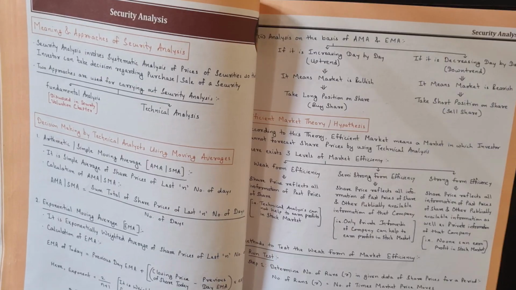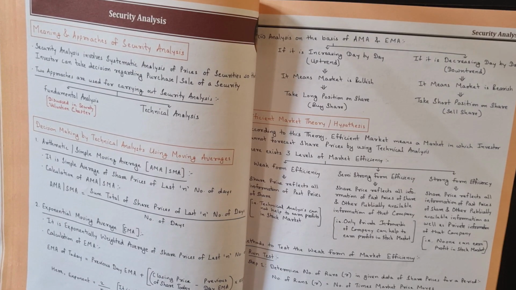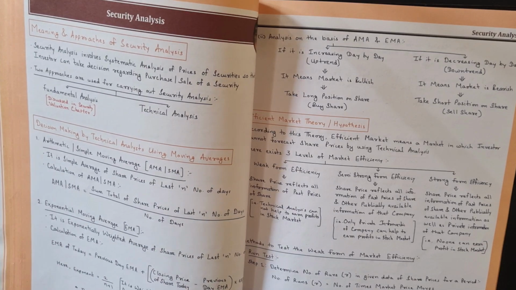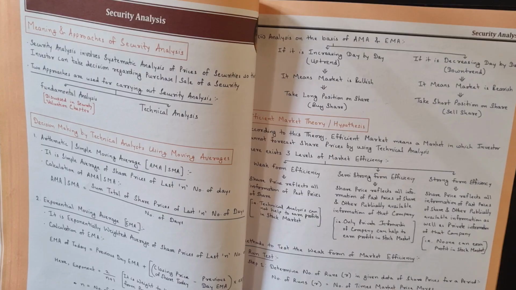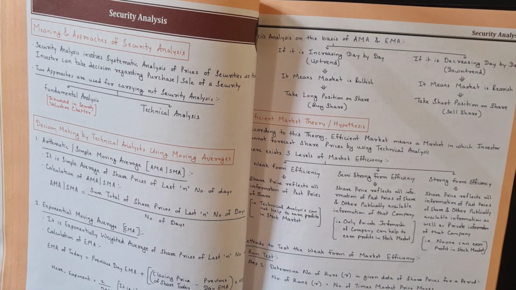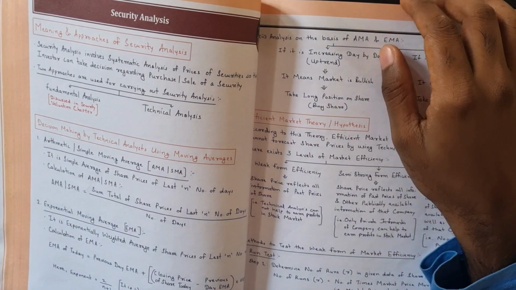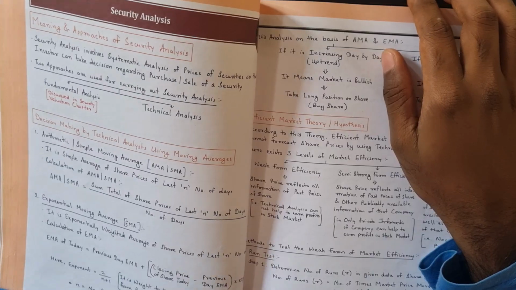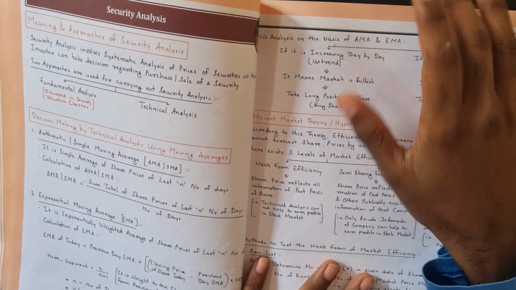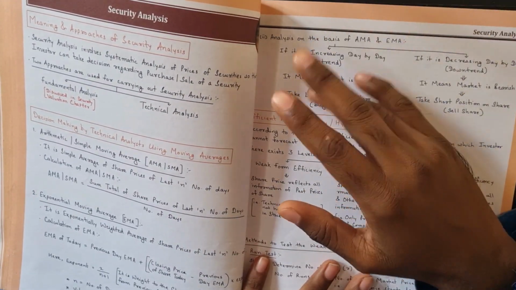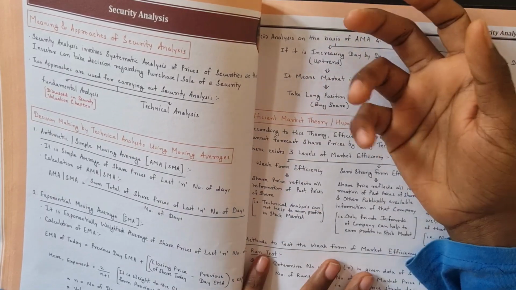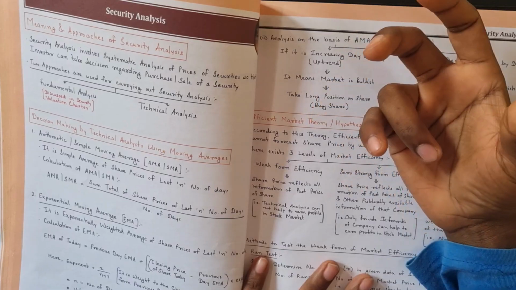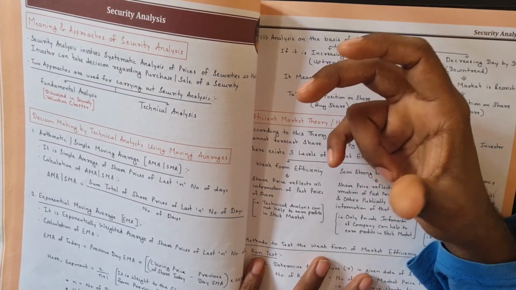Okay, this exponent factor can also be given in the question. If it is not given in the question, then calculate it. There are some notes given here. AMA and EMA cannot be calculated for no trading days. If on a certain day there is no trading happening, that is your Saturdays, Sundays, or any holiday like Diwali or Holi, on those days your market is not open. So for that day we cannot calculate AMA and EMA.